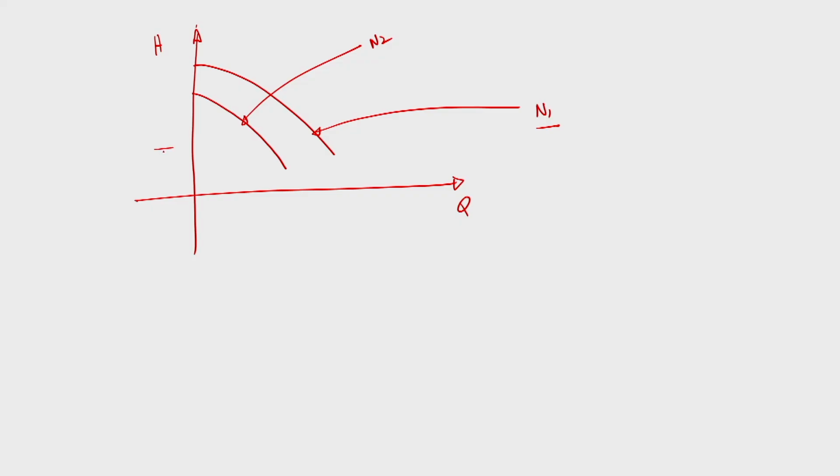Okay. So, now suppose our system resistance curve is like this. Here is the operating point. Now, this is very important. If I know the head discharge characteristics at rated speed, then if speed deviates from the rated one, what will be the head and discharge developed by the pump?